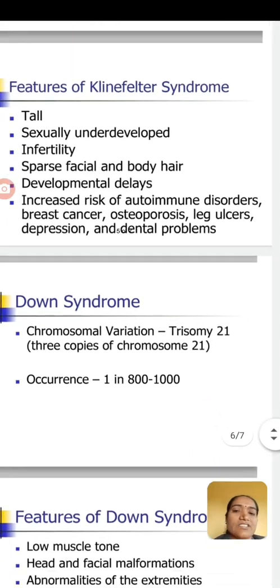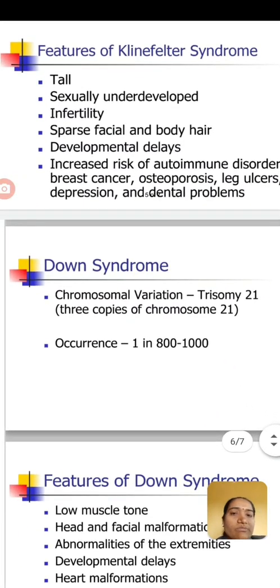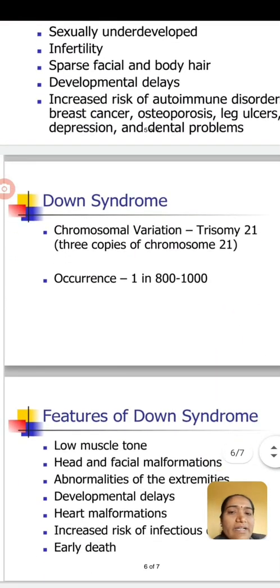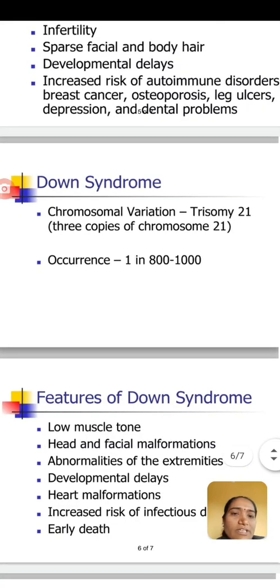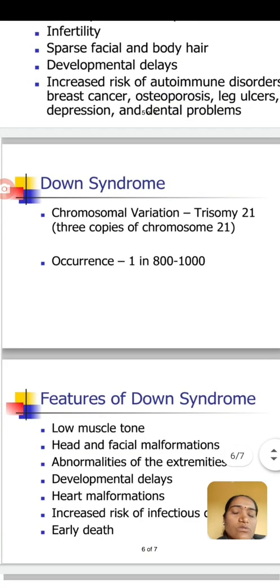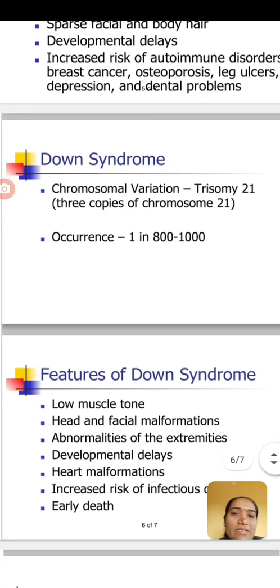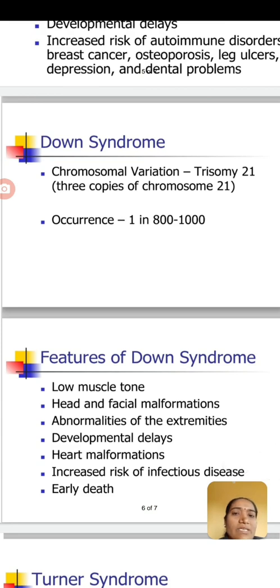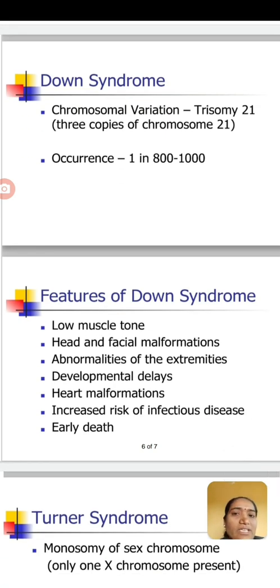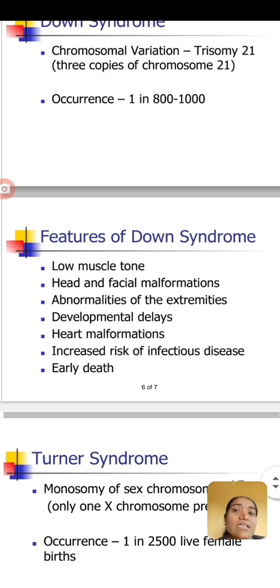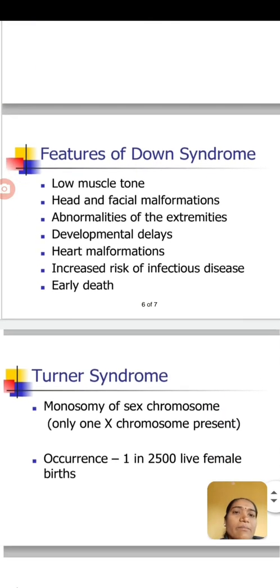Then the next disorder is Down syndrome. Down syndrome means trisomy at the 21st pair of chromosomes. The 21st is from the autosomes, so Down syndrome is an autosomal disorder. It means at the 21st pair of chromosomes one chromosome is added. Instead of 2, there are 3 chromosomes at the 21st pair.